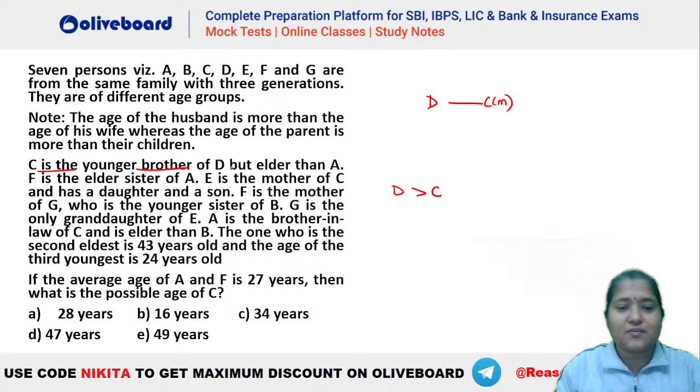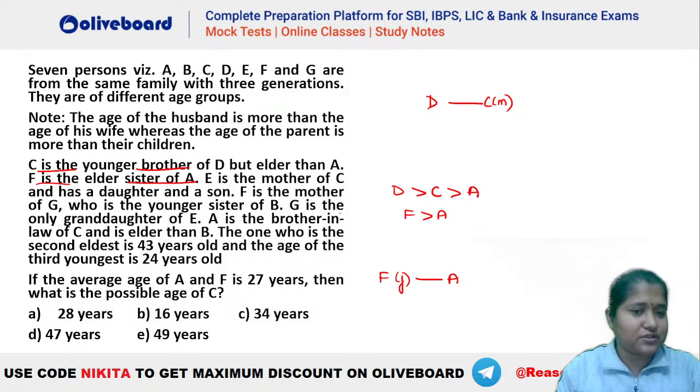So C is the younger brother of D but elder to A. That means C has to be elder to A. Okay, that is known. After that, F is the elder sister of A. Okay, let's draw this. F is a sister and she is the elder sister of A. So we know that F has to be greater than A. This is also understood.